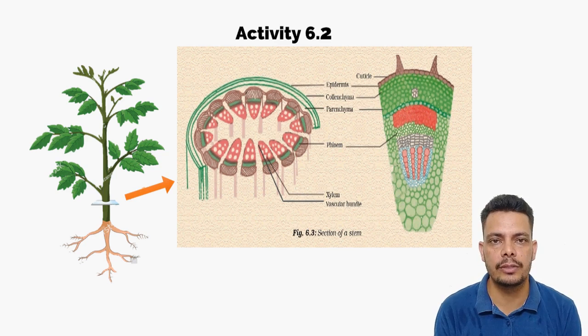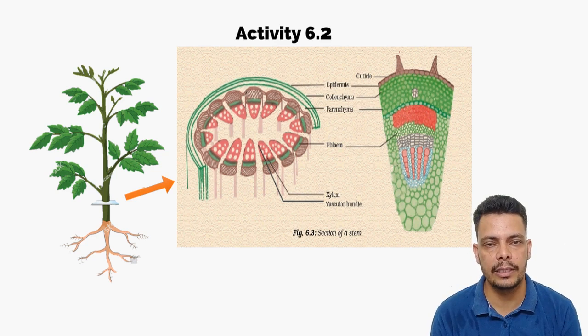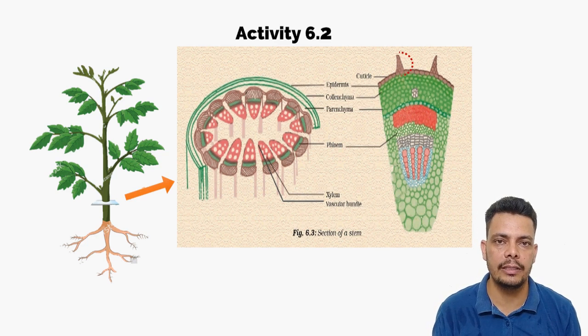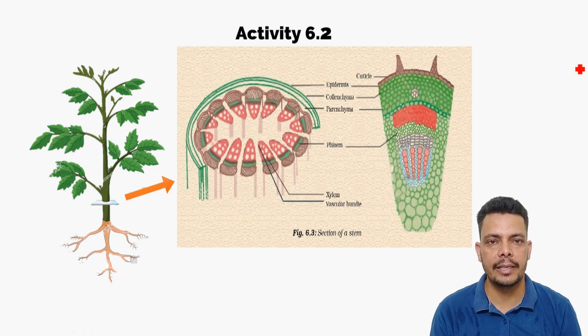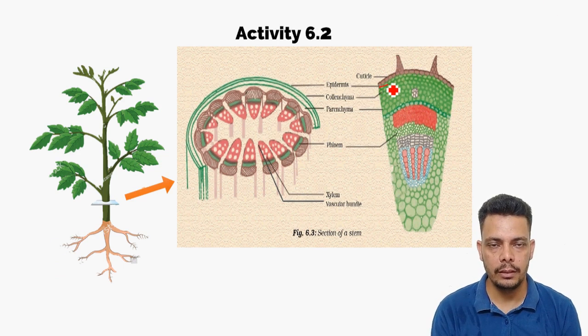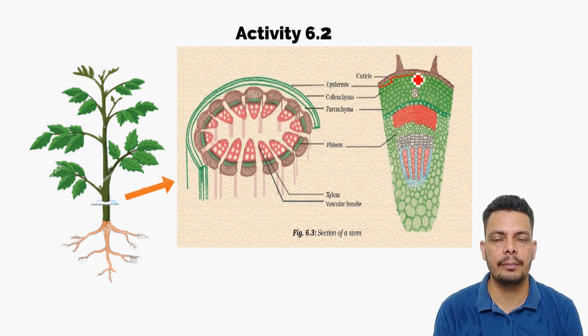The first thing that you see is trichome. These trichomes are like root hairs, which take the water from the soil. The next thing is the epidermis. What is the epidermis? It is the outer covering of the stem and roots. It is made of parenchymatous tissue. Then we have the hypodermis. It is made of collenchymatous tissue. These tissues are packed together.